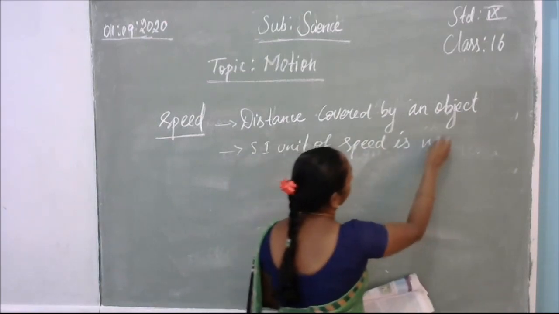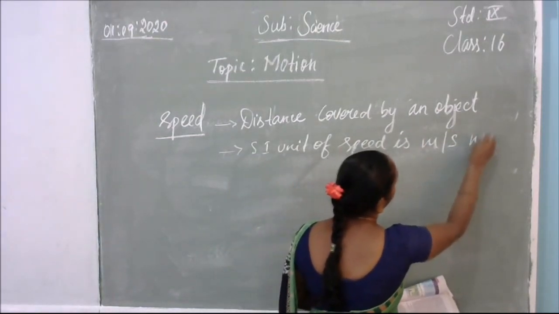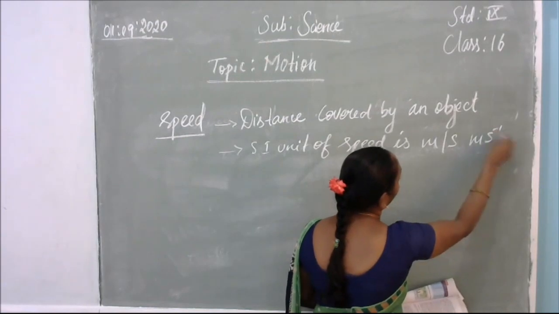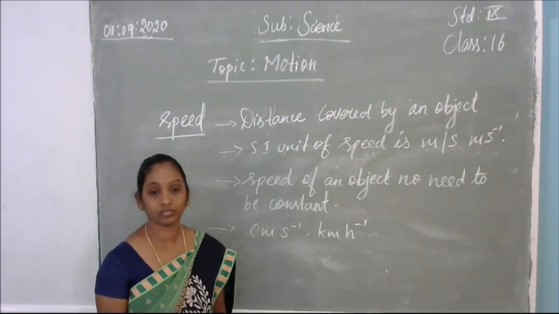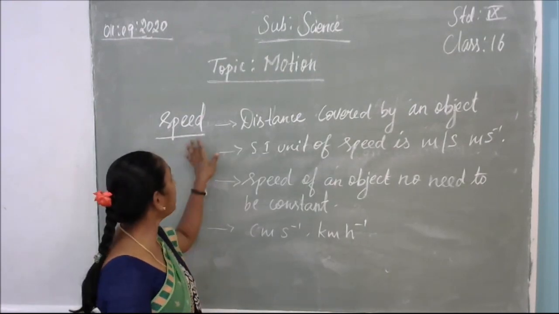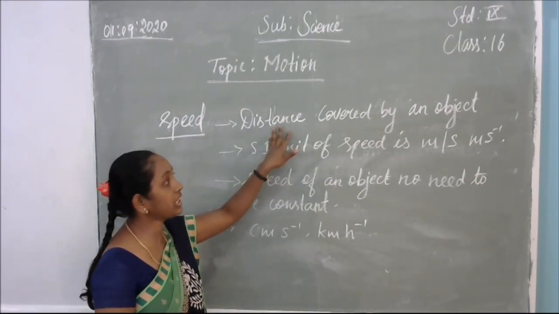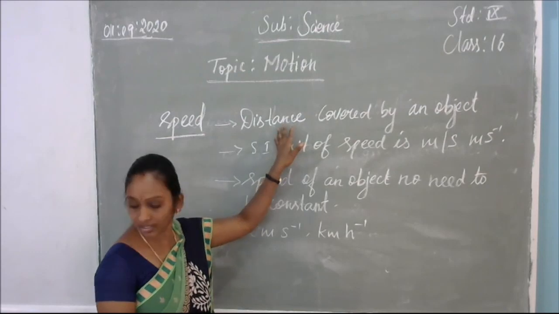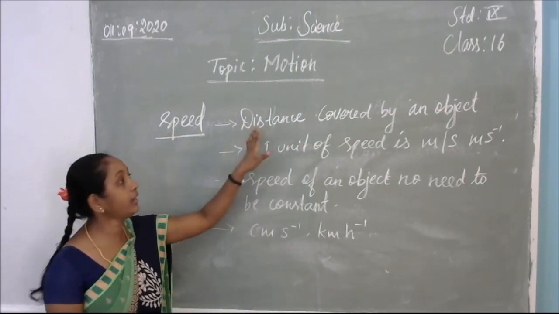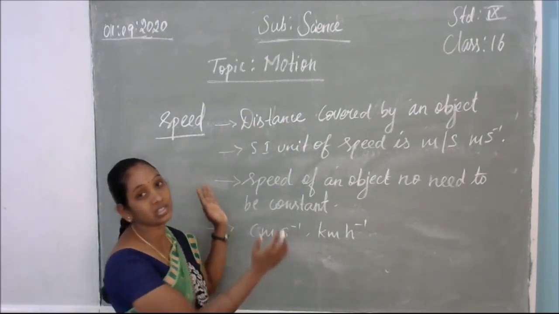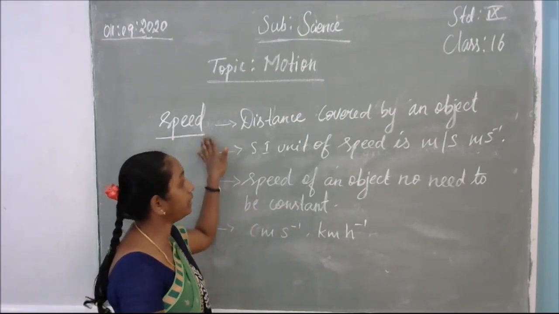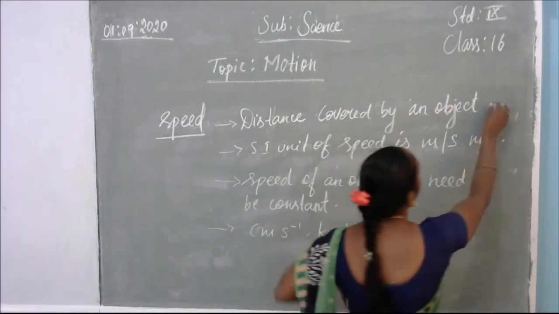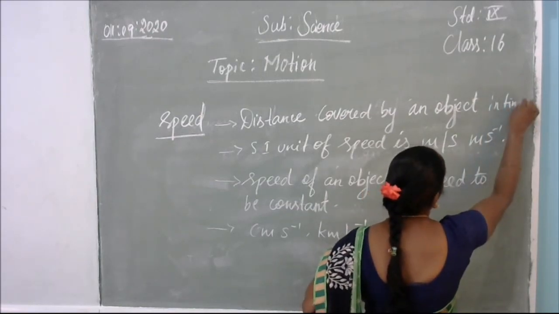Okay, what is meant by speed means the distance covered by an object, otherwise the distance traveled by an object. So how much distance the object covered in a particular time period, that is called speed.